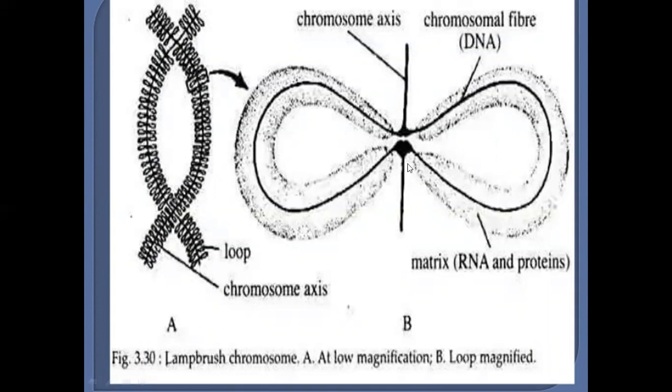This is the structure of the chromosome axis. These are the chromosomal fiber, matrix, RNA and protein. They form the loops, and these loops together form a structure like a brush.